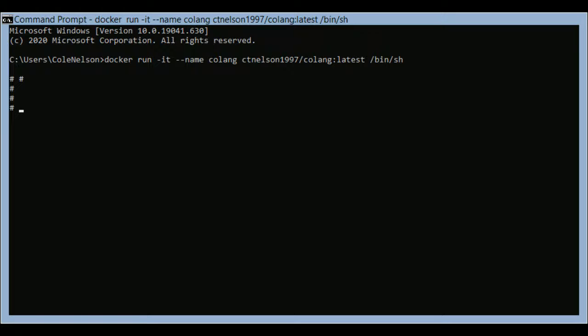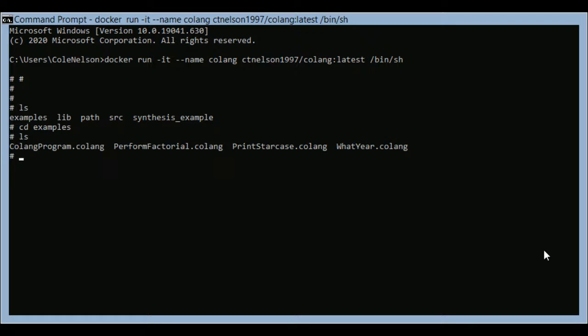We're going to go over the Colang language and things that you can do with it. By default, this is going to be all the examples in the synthesis example that's provided with the container. So we can go into the examples and get a list of everything that's in here, and then we can try to run one of these.